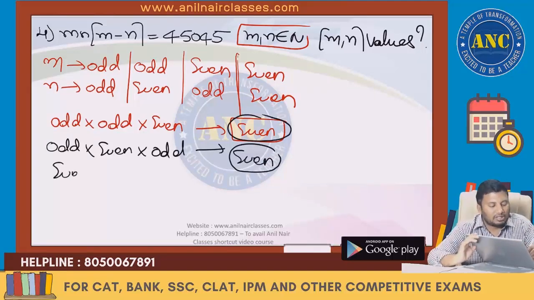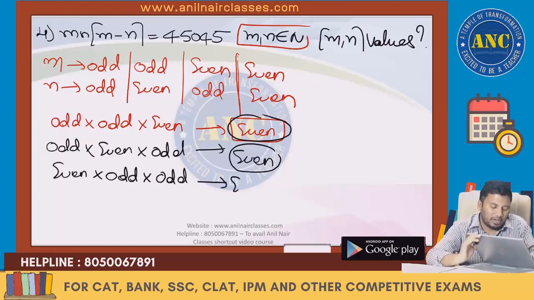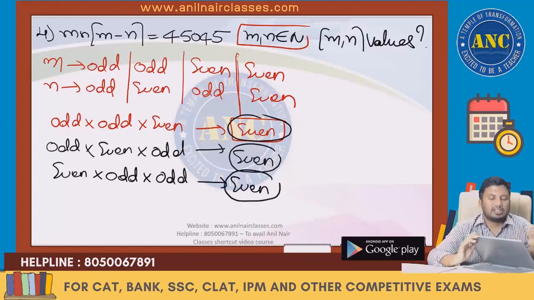If m is even, n is odd. Even into odd into even minus odd is odd. Any number multiplied by even, it is an even number.